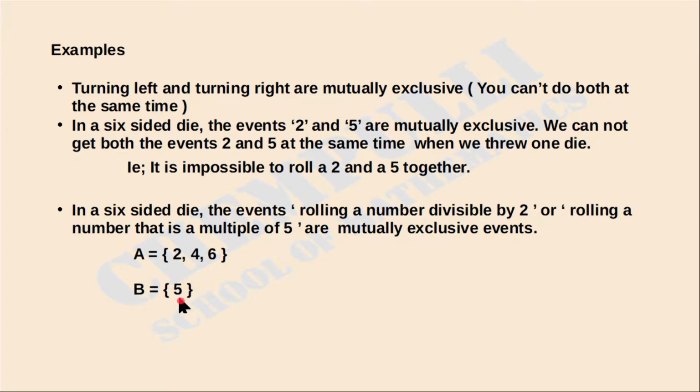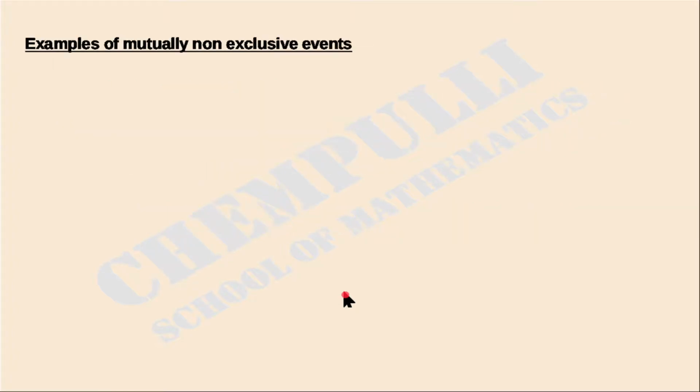Now you can check these two events. Will they occur together? These two events will not occur together, because in event A the numbers are 2, 4, 6 and in event B the number is 5. That means there is no common number. That means these two sets are disjoint. That's why these two events are called mutually exclusive events.